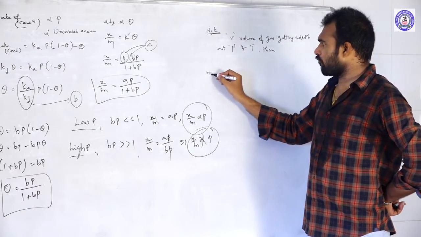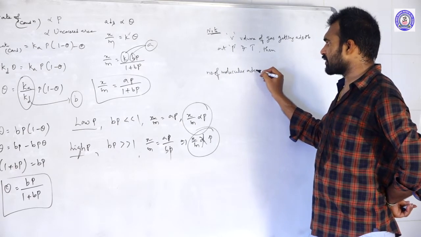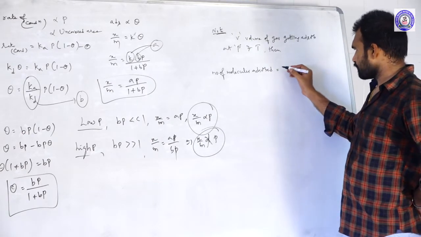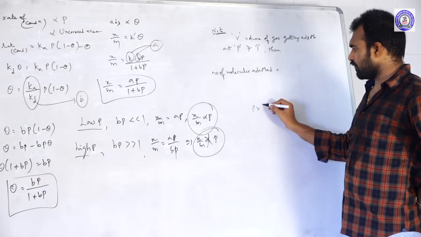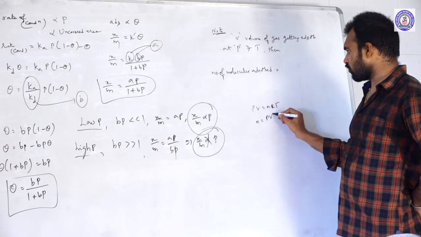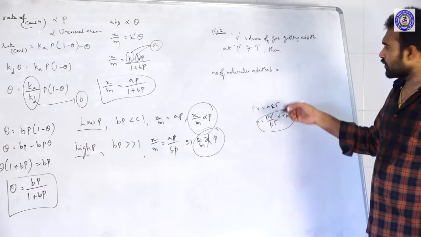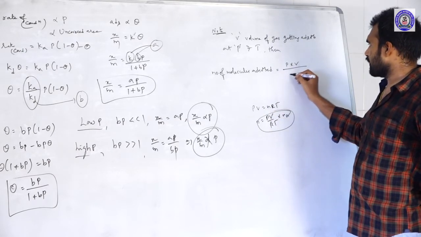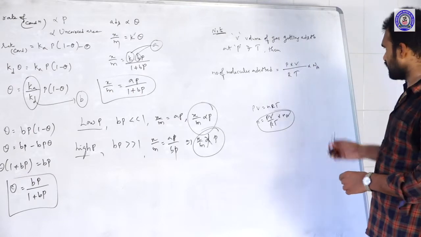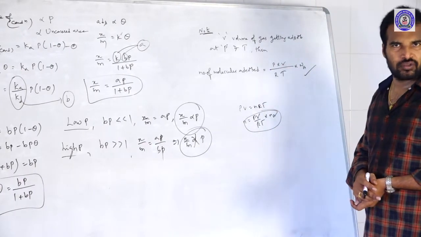Then the number of molecules adsorbed is equal to, what is the formula now? As we know, PV is equal to nRT, where n is the number of moles. Then number of moles is equal to PV by RT. Number of molecules is equal to moles times the Avogadro number. So it is equal to pressure into volume by RT into Avogadro number. By using this formula, you can calculate the number of molecules getting adsorbed on the surface of adsorbent.